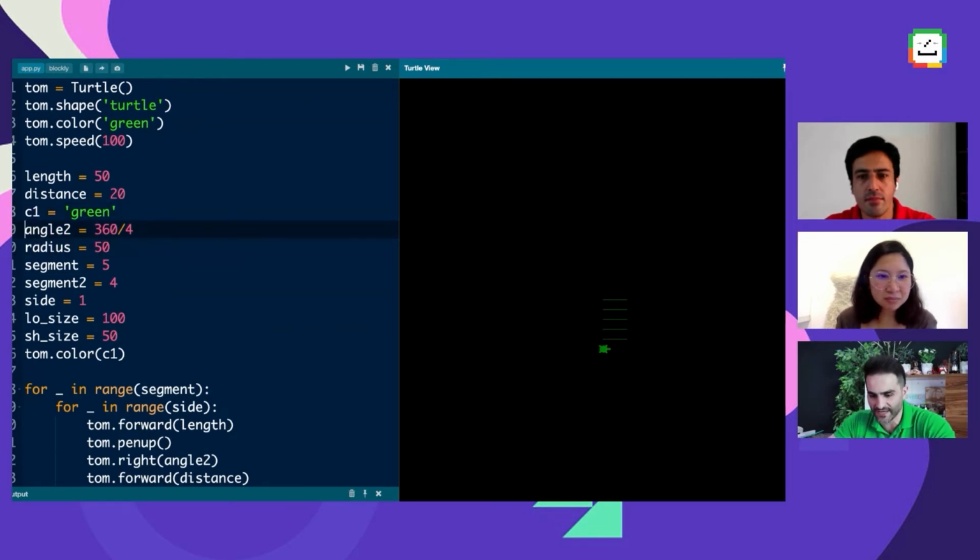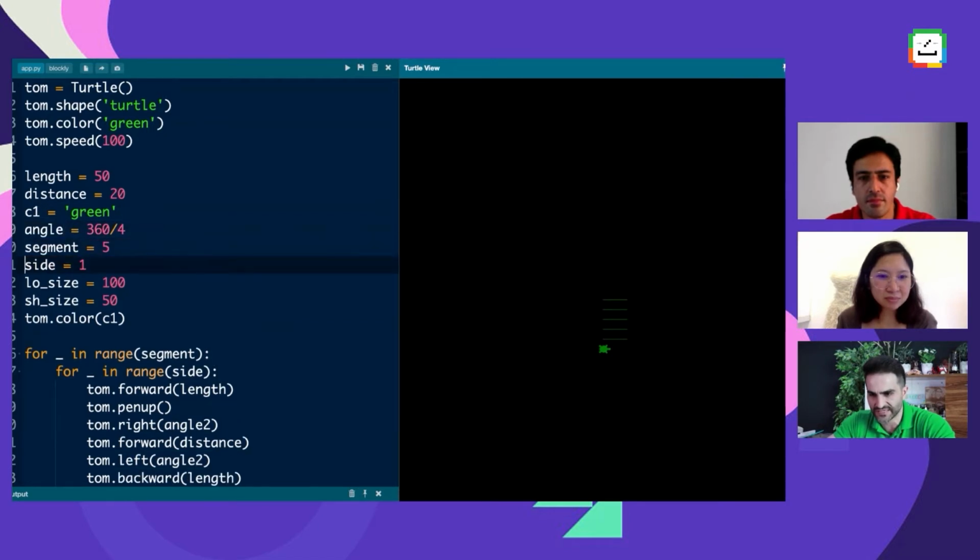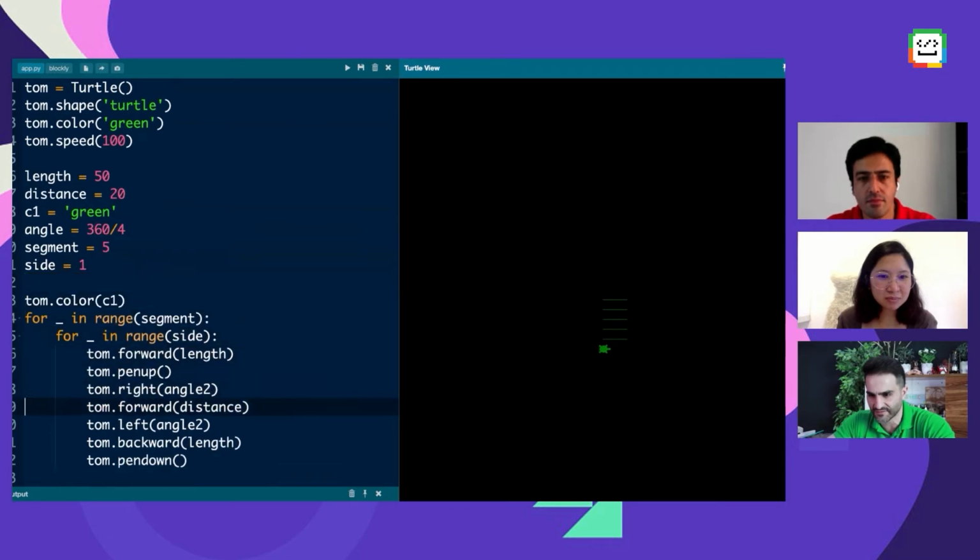And then I'm going to make this angle into angle. The radius, we don't need it here. So segments and sides, and I remove these. So I'll just make it angle. So for now we have this. Okay, well done. Maybe you can use a function to put everything in a function, and then use input parameters instead of creating global variables.